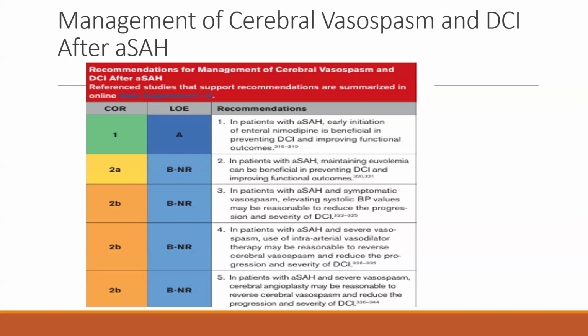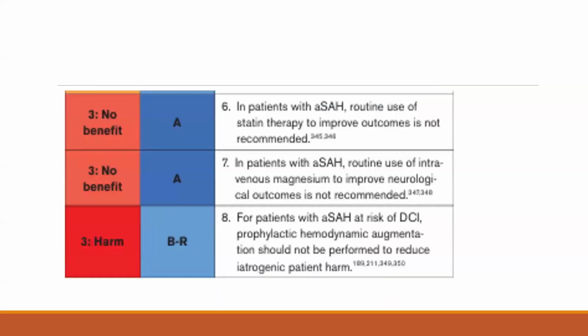In patients with aneurysmal SAH and severe vasospasm, cerebral angioplasty may be reasonable to reverse the cerebral vasospasm and reduce the progression and the severity of delayed cerebral ischemia. Again, this statement has class of recommendation 2B and the level of evidence B. In patients with aneurysmal SAH, the routine use of statin therapy to improve outcome is not necessary. This statement carries the class of recommendation 3, level of evidence A.